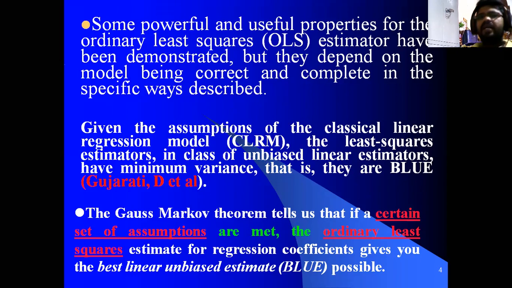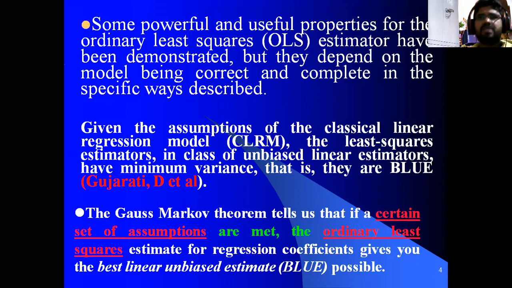And another point, the Gauss-Markov theorem tells us that if a certain set of assumptions, nothing but the classical linear regression model assumptions, are met, the ordinary least square estimate for regression coefficients gives you the best linear unbiased estimate. For example, as I told you, when we are estimating with the ordinary least square method, we can follow certain norms. What the Gauss-Markov theorem says is that when certain assumptions are met, for example, the assumptions are only 4 or 5 with regard to the Gauss-Markov theorem.